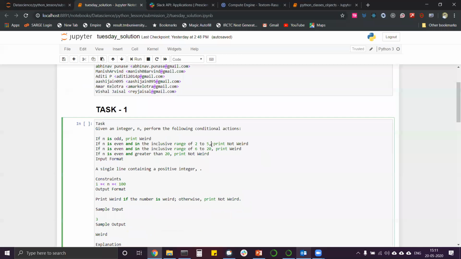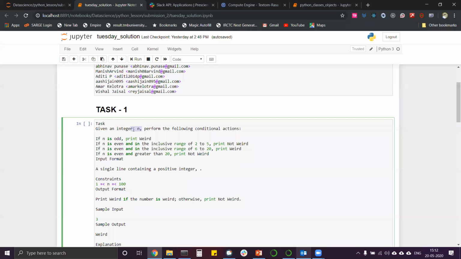But let's talk about the task. Those are very easy. The first, let's talk about task one. What it says: given an integer n, perform the following conditional actions. So you have to check these four conditions. What should we do?